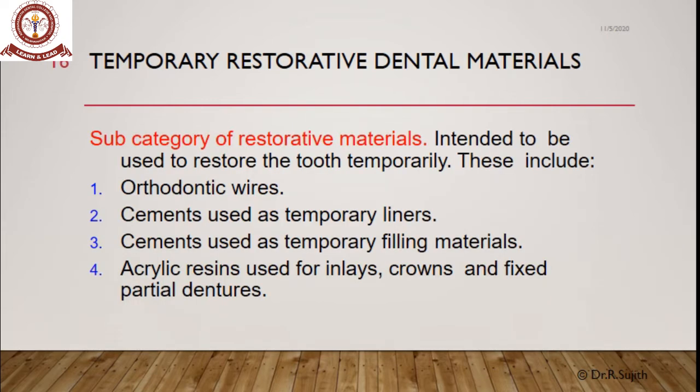Next is the temporary restorative dental materials, which are the subcategory of restorative dental materials intended to be used only for a short period or temporarily. So these include orthodontic wires, cements used as a temporary liner or filling materials, acrylic resins mainly used for inlays, crowns, and fixed partial dentures.